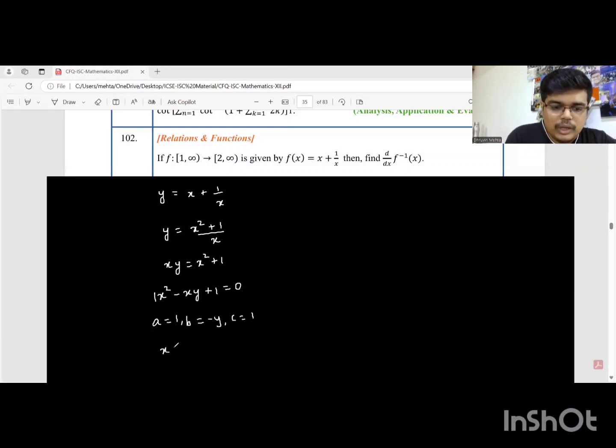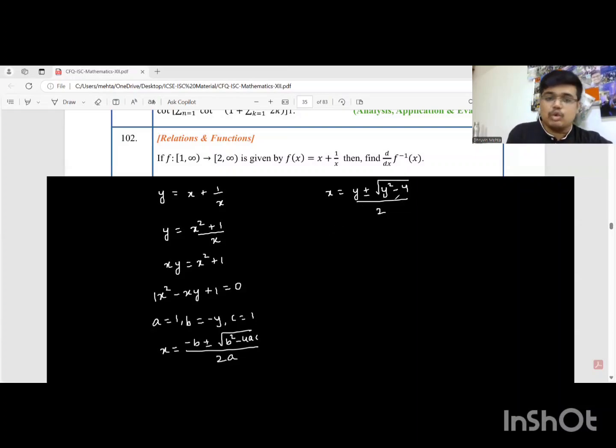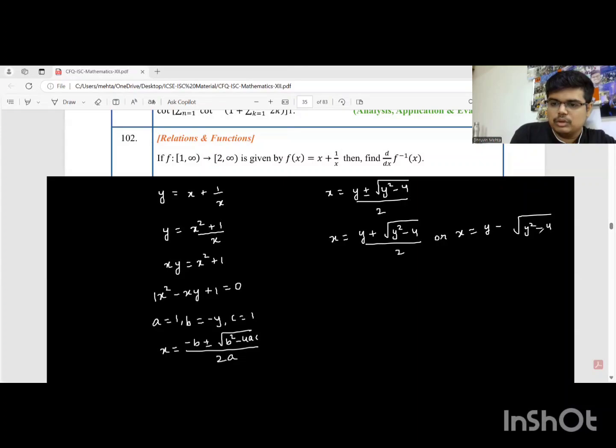So now, students, we come to the formula method, x is equal to minus b plus minus root of b square minus 4ac upon 2a. So x is equal to, minus b over here will be y, plus minus root of y square minus 4 upon 2. So here we get, students, f inverse is either y plus or y minus. We have to now figure out which one is true. And that decision will be based on the domain and range that we have. Now here we have two possibilities: x will either be y plus root of y square minus 4 upon 2, or x will be y minus root of y square minus 4 upon 2. So students, we have to choose which one is correct.